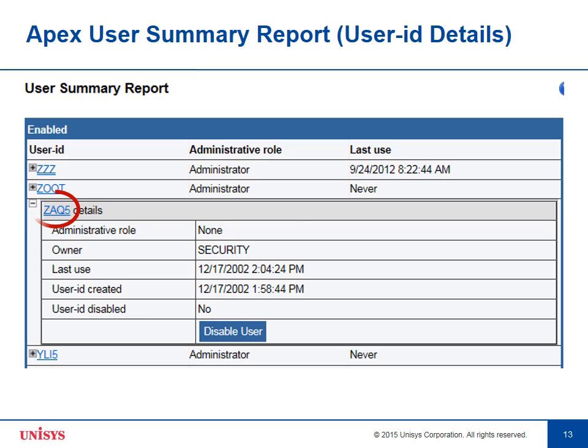Another is to click the name of the user, and that'll bring up the user record, which lets you see everything about the user's security attributes. In this case, we see from the high-level summary that this user hasn't been active since 2002. We might want to consider disabling him, and if we want to, we can do it very simply by clicking the Disable User button here on this record.